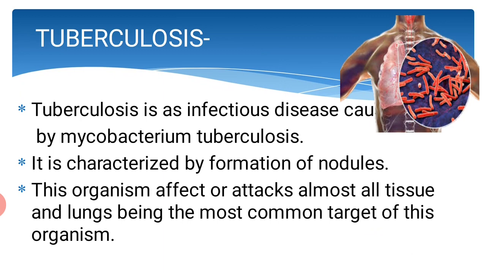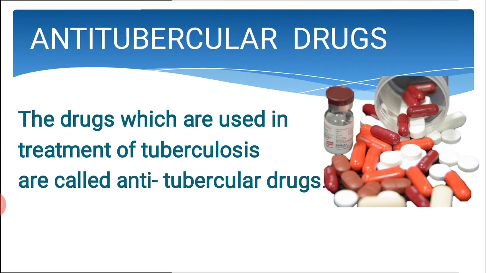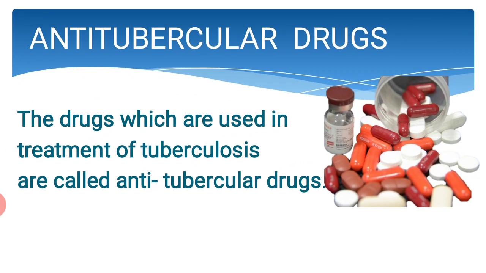See the image in the right side corner, there is a formation of nodules, and this organism attacks almost all the tissues and lungs. The most common target of this organism is the lungs. Then what are the anti-tubercular drugs? The drugs which are used in treatment of tuberculosis are called anti-tubercular drugs.